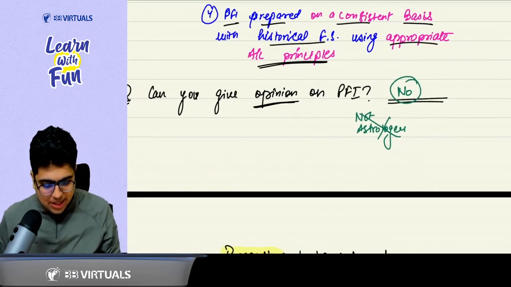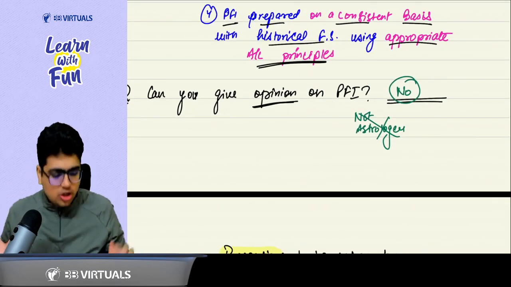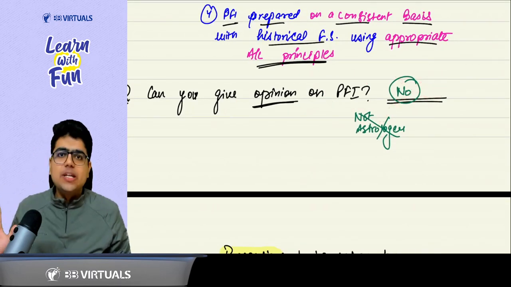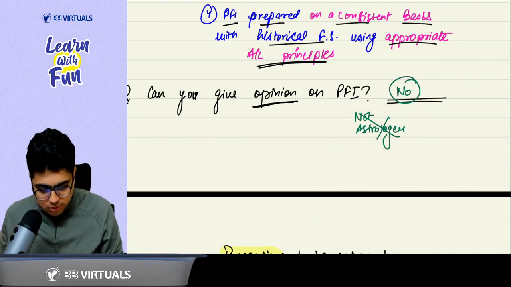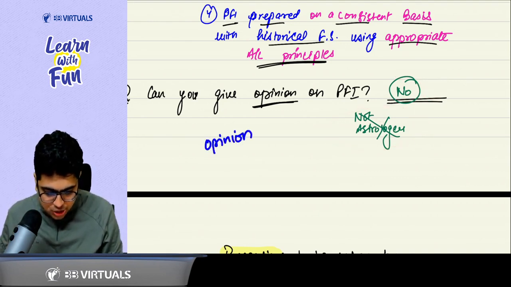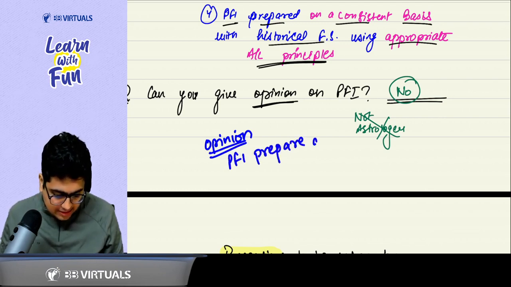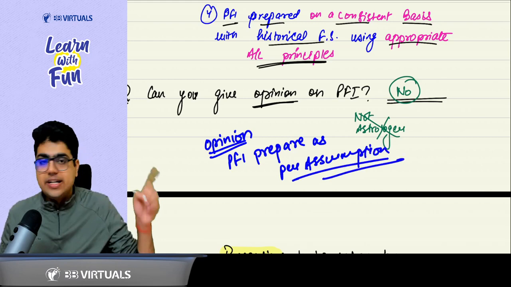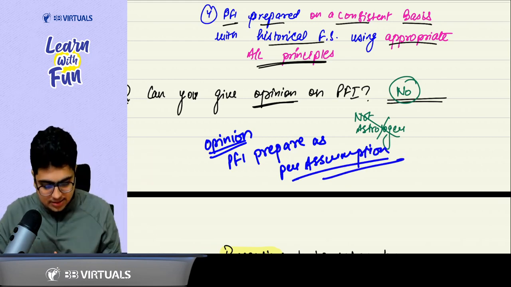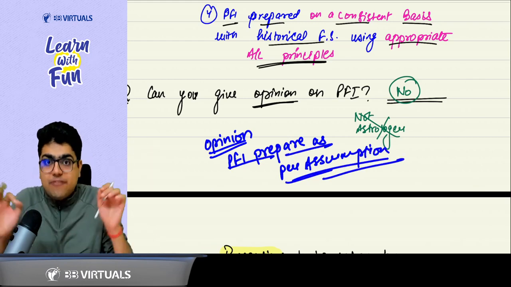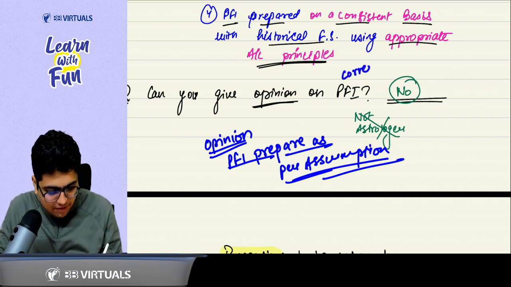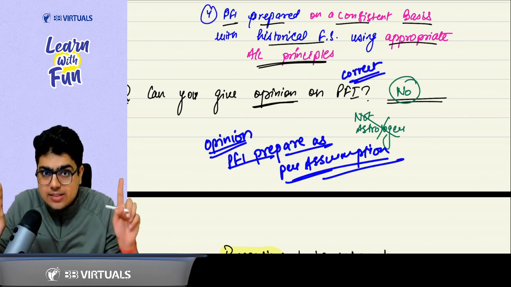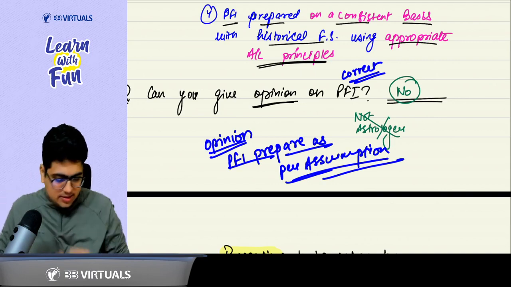Can I give my opinion on the PFI, whether PFI is right or not? The answer is no. You cannot give your opinion on PFI. You are not an astrologer. So what can I give my opinion on? You can give your opinion on whether the PFI is prepared as per the assumptions. Whatever assumptions are there, whether it is prepared as per that or not. This we learned at the end of the reporting part. But whether this PFI is correct, you cannot give this opinion. Clear? Clear, sir.